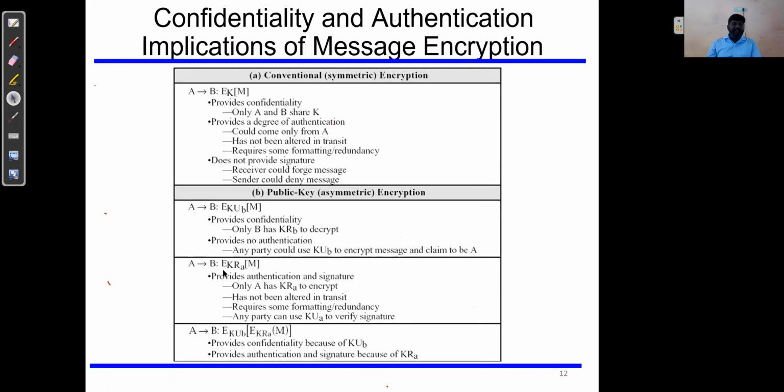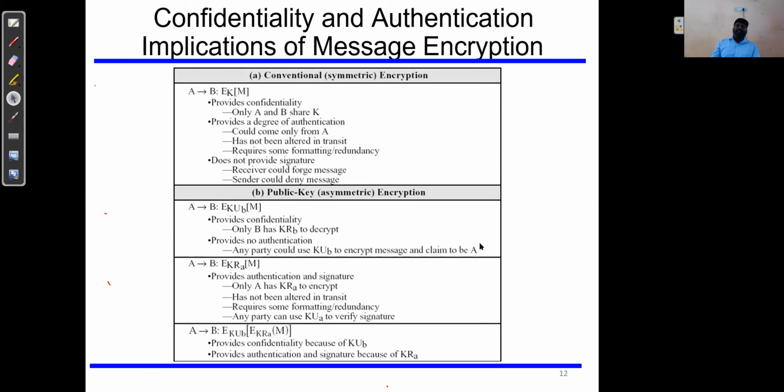The detailed diagrams and notations were given, right? The entire thing which I explained with the diagrams, here they were given with the notations, right? Provides only confidentiality and provides authentication, right? So I'll skip this part.